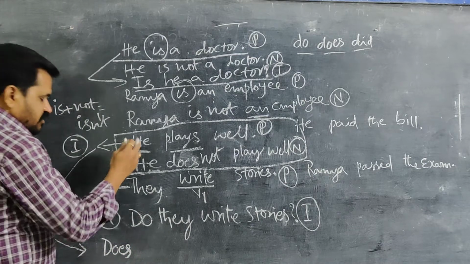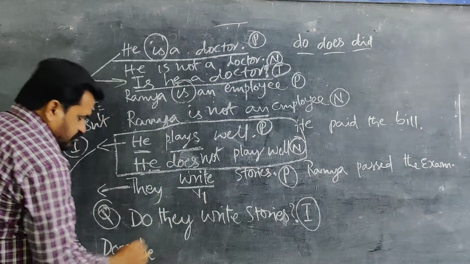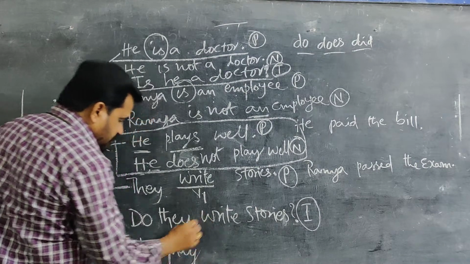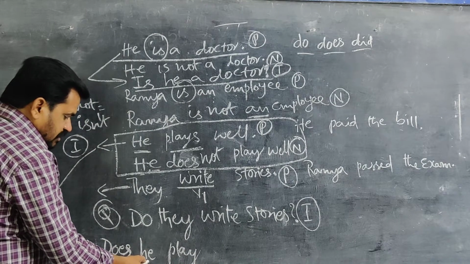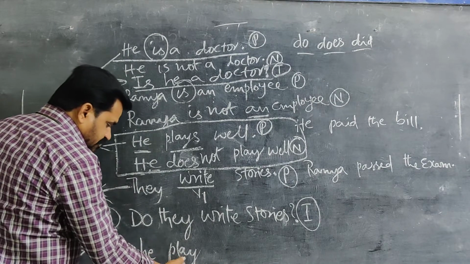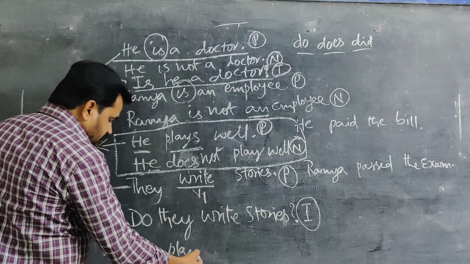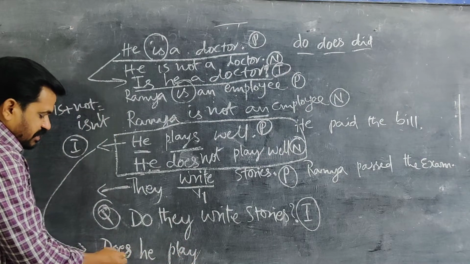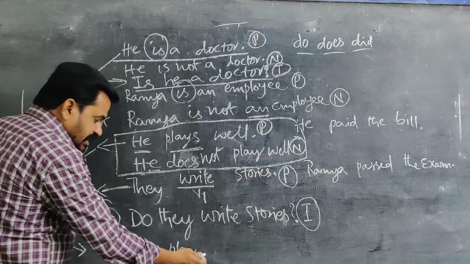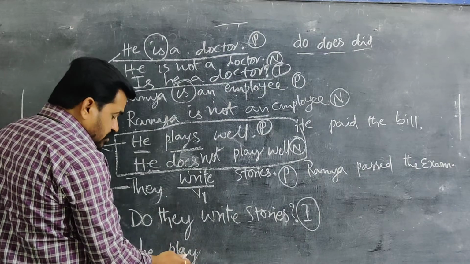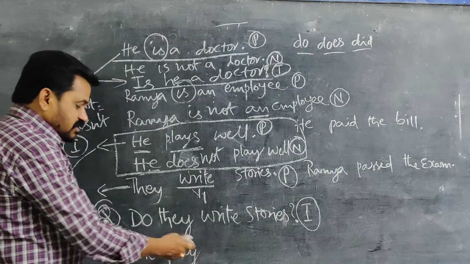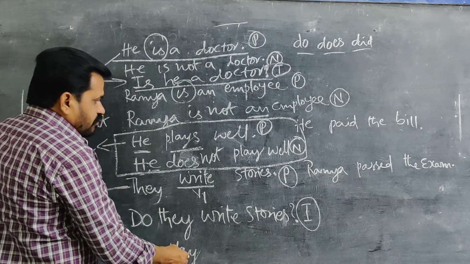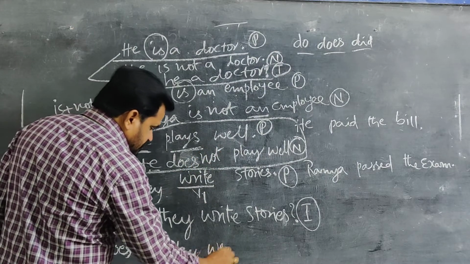After that, you have to keep the subject in small letters only. "Does he?" Just write "play" only, because "he" is singular. After "he" we are writing "play," we are not writing "plays." Why are we not writing "plays"? Because here the "he" is already satisfied by making it singular. So no need to make it singular again by adding this. Double singular will not be acceptable. So, "Does he play well?"